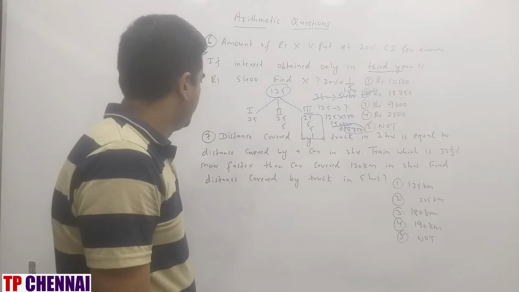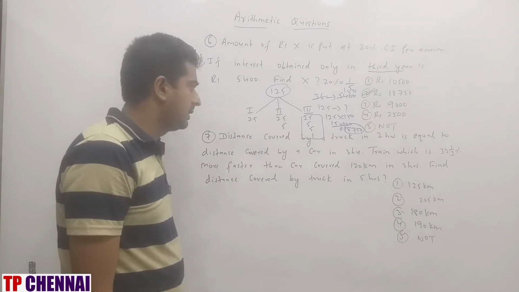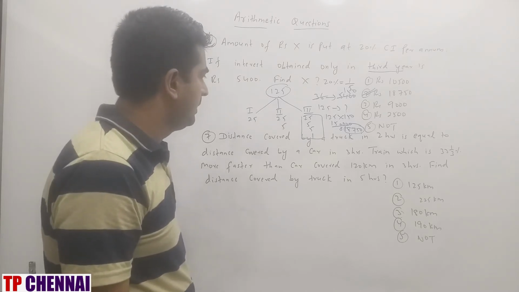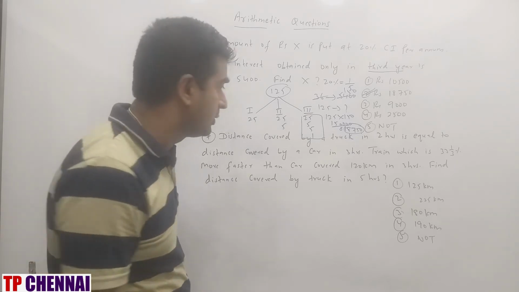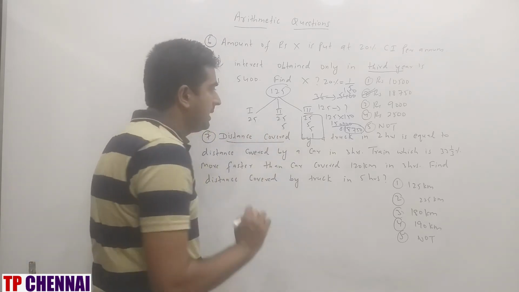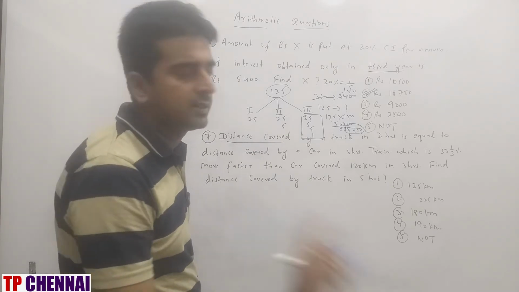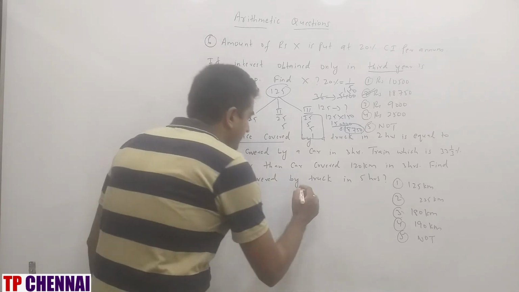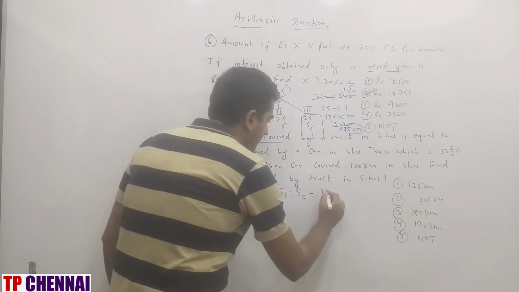Next one. Distance covered by a truck in 2 hours is equal to distance covered by a car in 3 hours. A train which is 33 1 by 3% faster than the car covered 120 km in 3 hours. Find the distance covered by the truck in 5 hours. Very important question. Distance is constant. That means the time ratio is inversely proportional to the speed ratio. So the speed of a truck and the speed of a car is nothing but how much? 3:2.